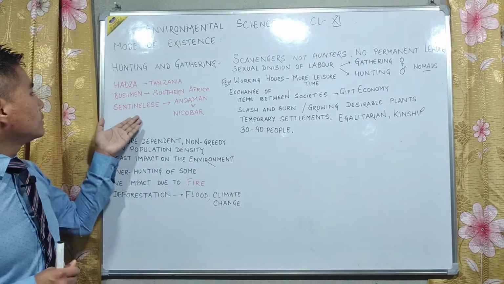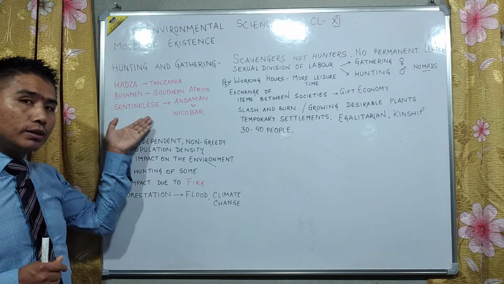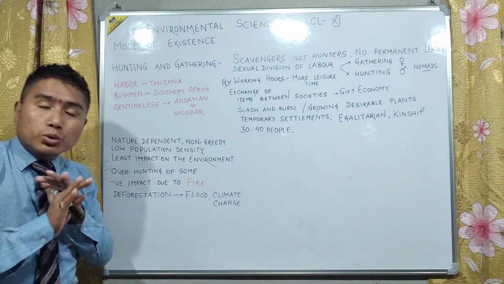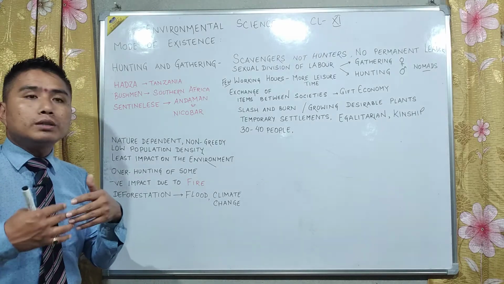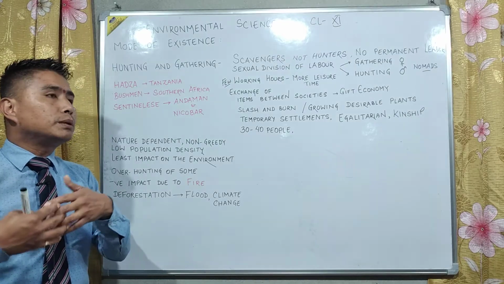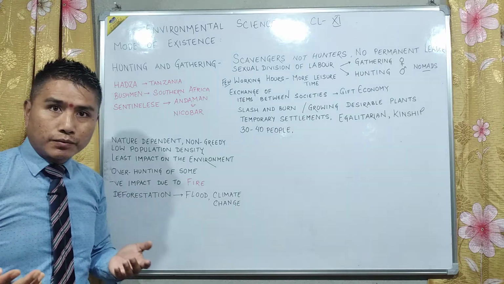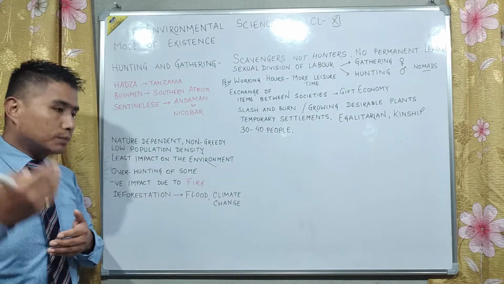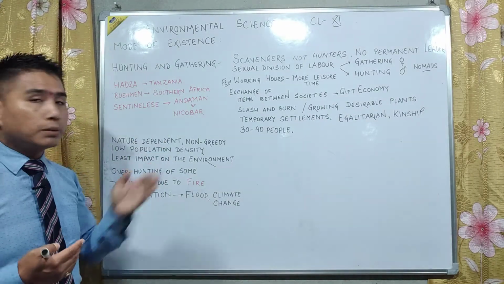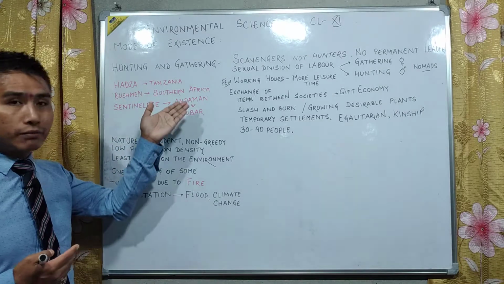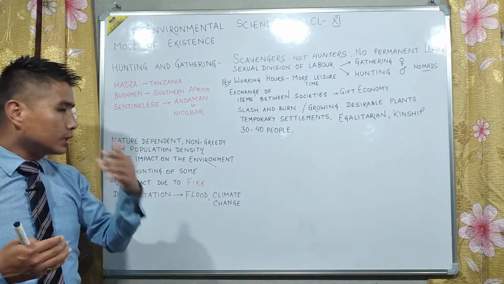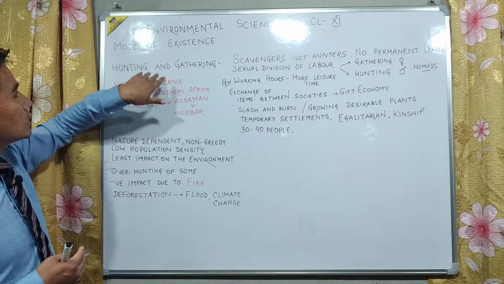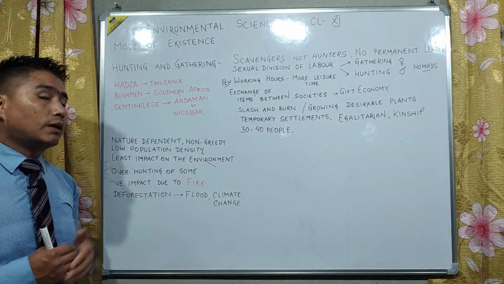For example, we have the Sentinelese. They are found in the Andaman and Nicobar Islands, and they are so secluded from the rest of the world that they don't want anyone interfering in their territory. It was even reported that a reporter was killed by these people. We also have the Bushmen of South Africa, or the Hadza from Tanzania. These people are still nomads who follow the hunting and gathering lifestyle, the mode of existence.